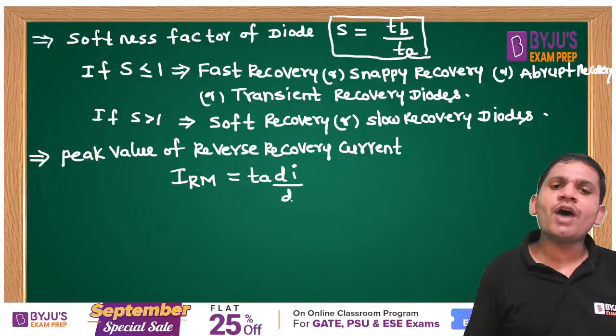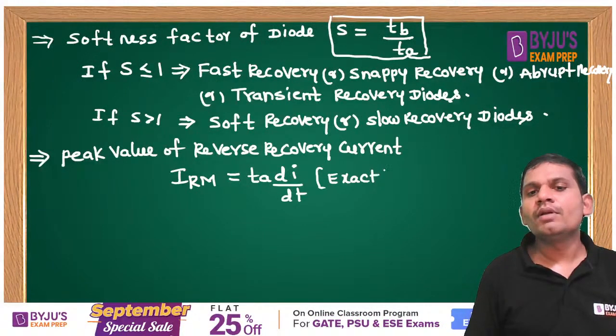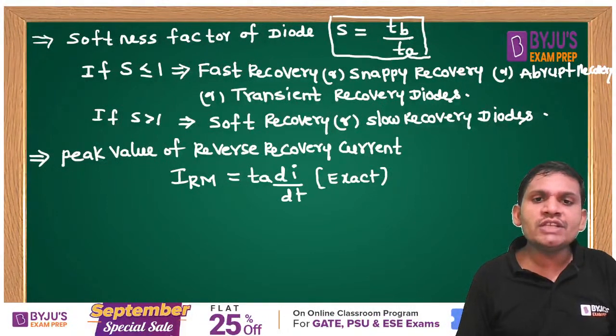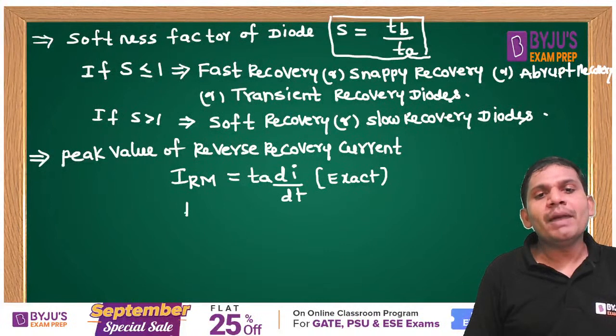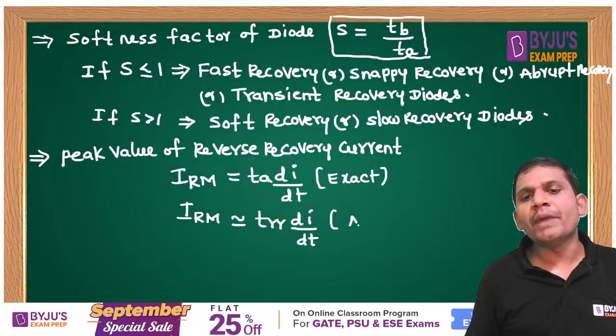This is the exact formula, students. But IRM is also nearly equal to TRR into di by dt. This is approximate.